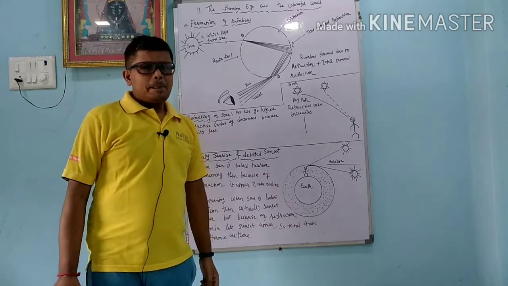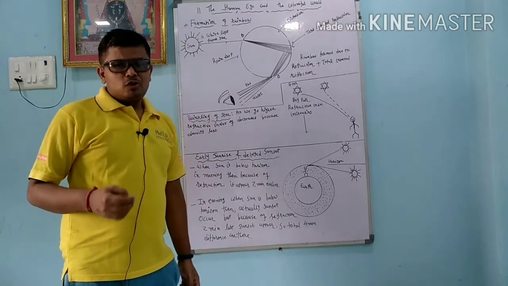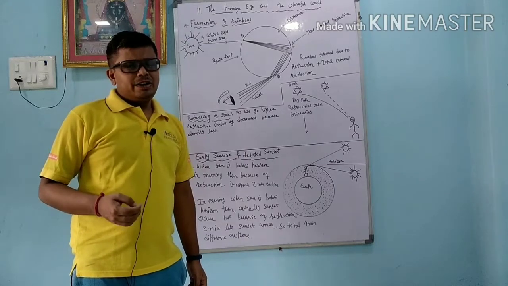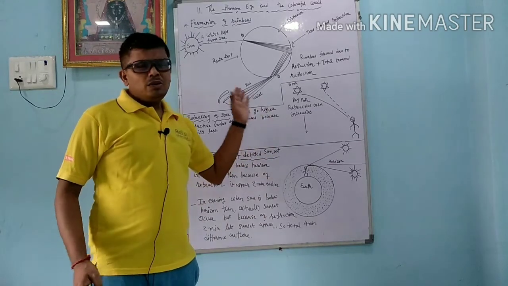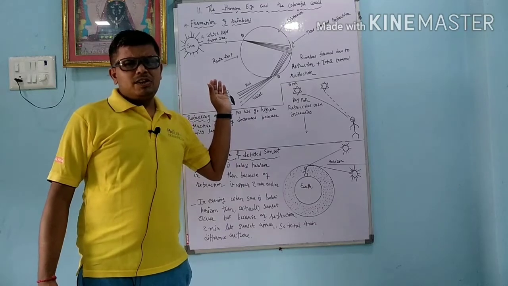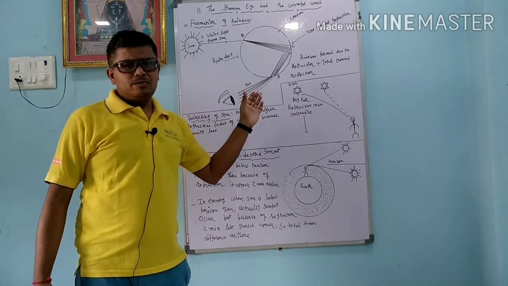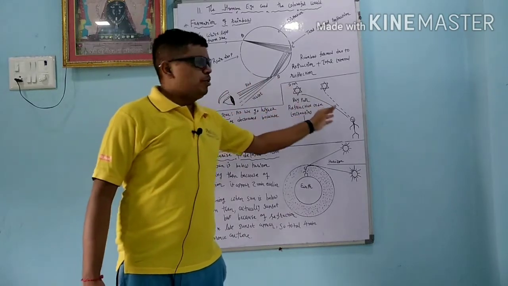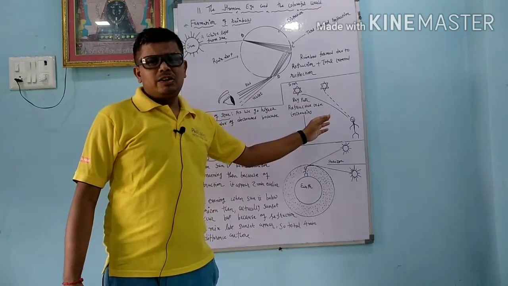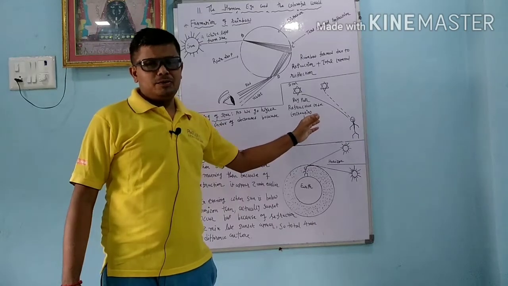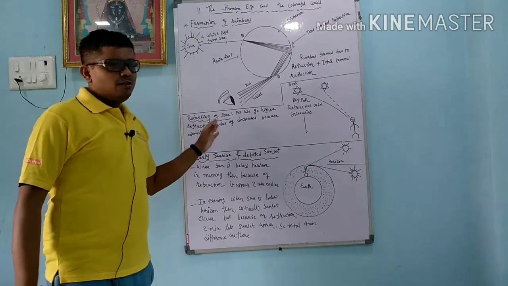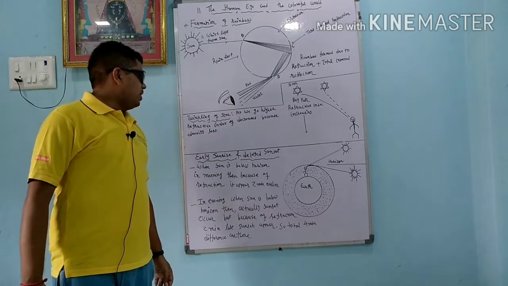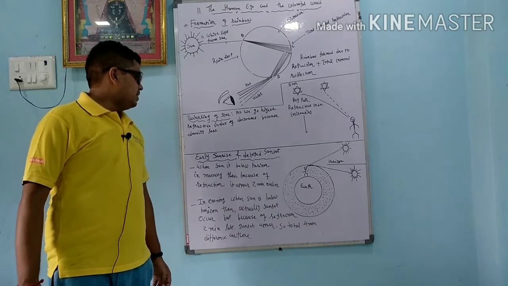Second theory, in that star are also born, star are also become young and die. So when the ray of light comes from the star, it takes 1000 years. Meanwhile the star died or destroyed, and the light comes to your eye and you feel that star is still there, but star may not be there. Okay, so twinkling of star. As we go higher, refractive index decreases because their density is less.